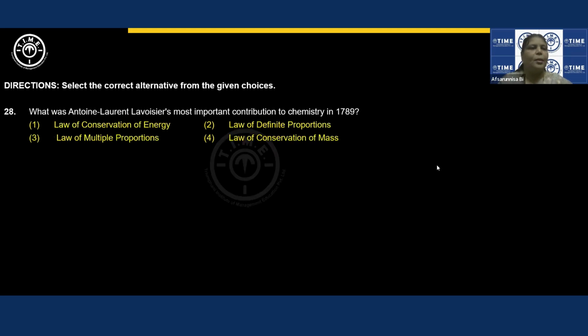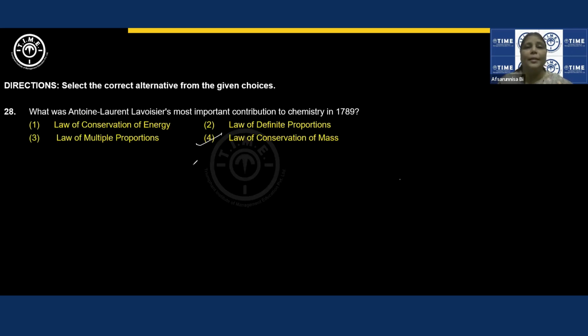Next question. What was Antoine Laurent Lavoisier's most important contribution to chemistry in the year 1789? Irrespective of the year, wherever you see Lavoisier, he is associated with the law of conservation of mass.